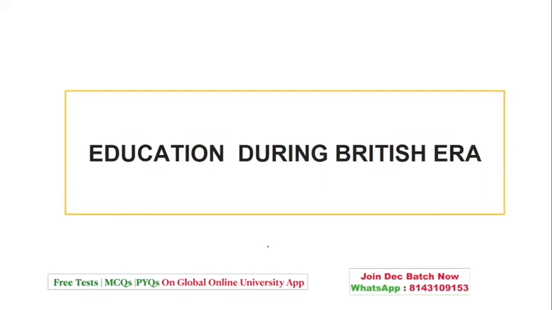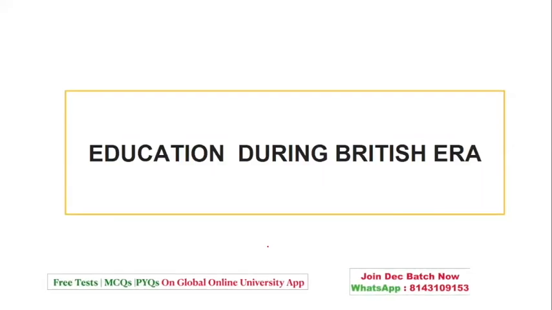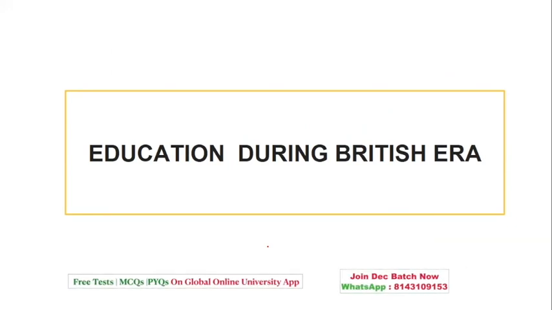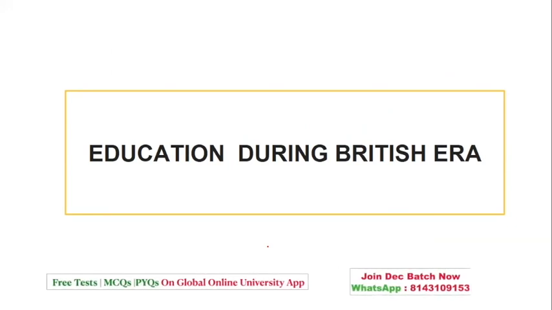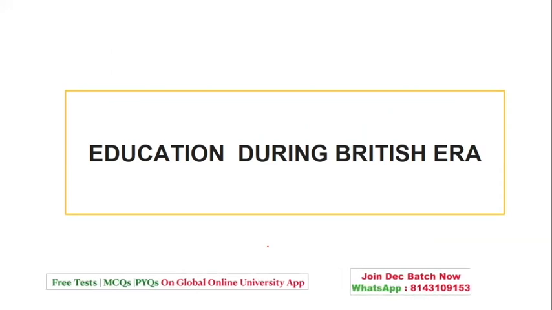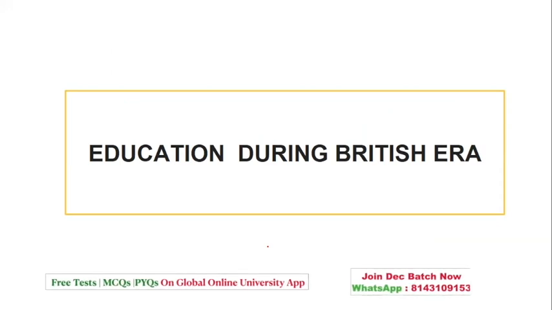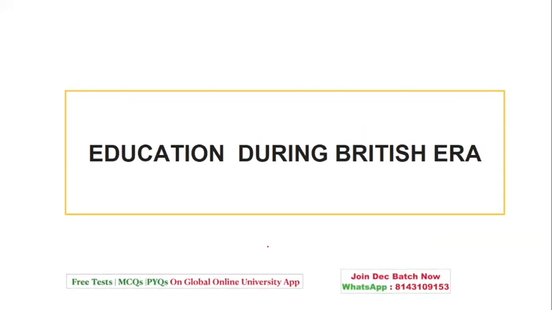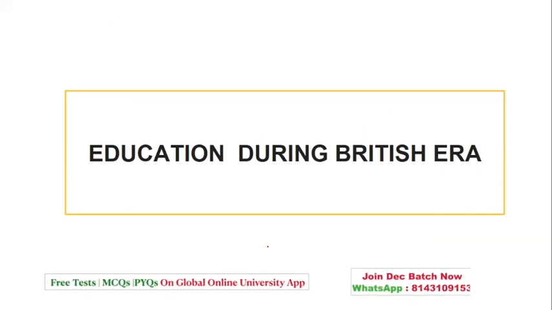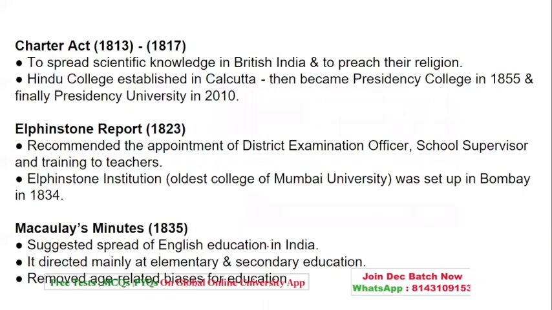Okay, so we were talking a little bit about the ancient period. We talked a little bit about current affairs. Now let's go to the British era, with respect to the post-independence period also, wherein we had all the commissions, all the committees, or bodies formed. So let's quickly have a look at all of them. Here also there are important points at some places. I have just highlighted them, so it will be easier.